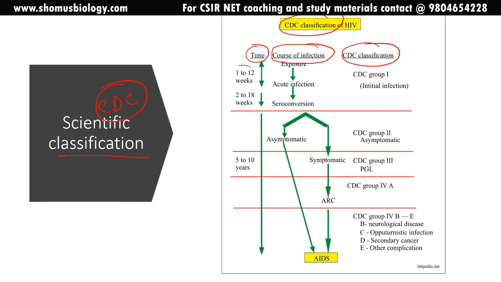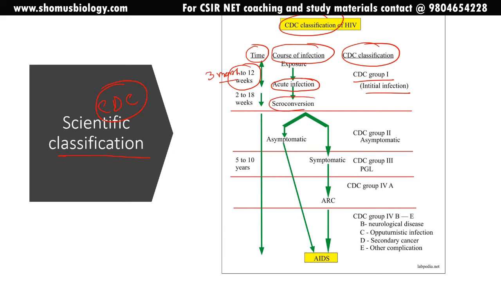So at the beginning, from 1 to 12 weeks, that means up to 3 months from the exposure, it remains as an acute infection or acute phase. It generally never causes AIDS at this time. But it's very difficult to guess and to find out whether a person is affected with HIV in the very first 3 months. We call it CDC group 1 or initial infection. It is kind of treatable if we get to know about it at this point of time.